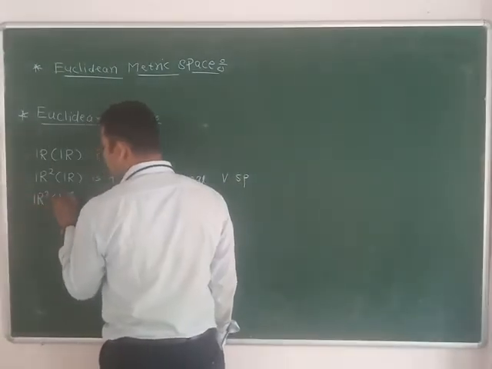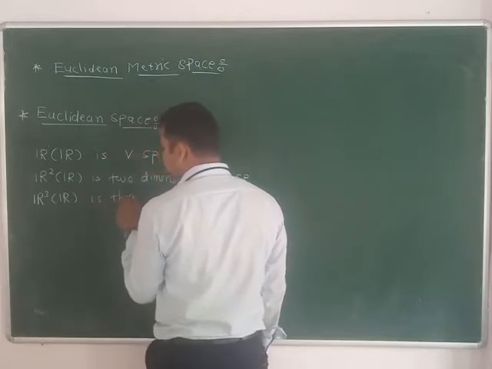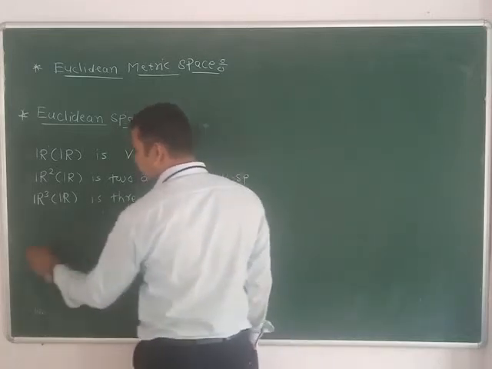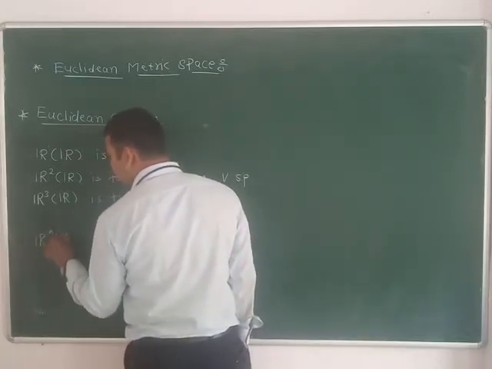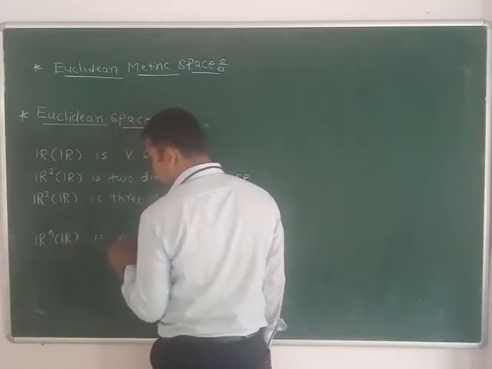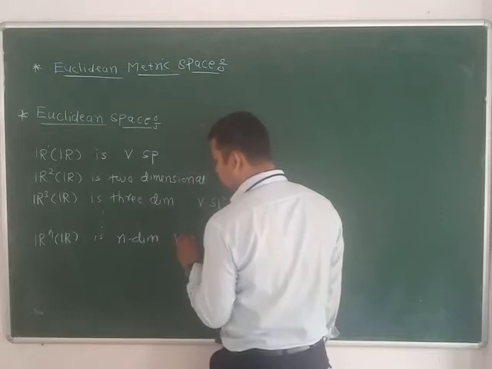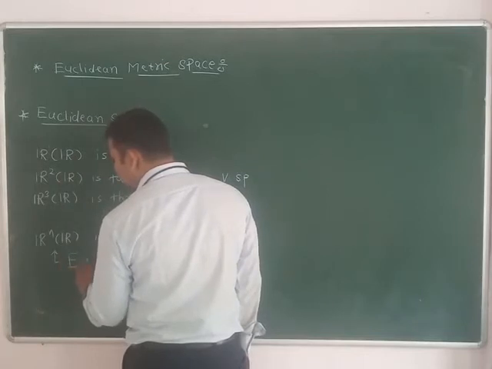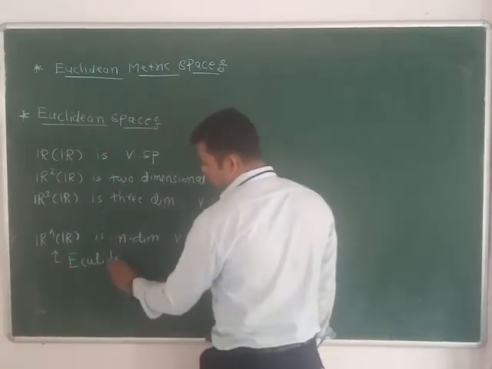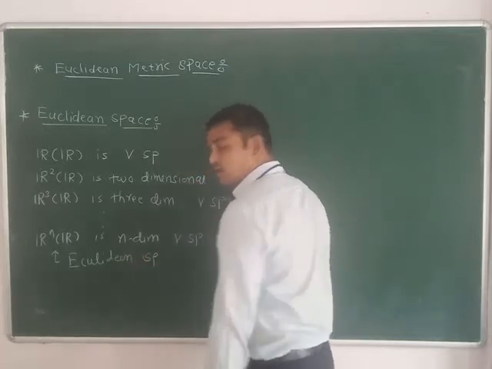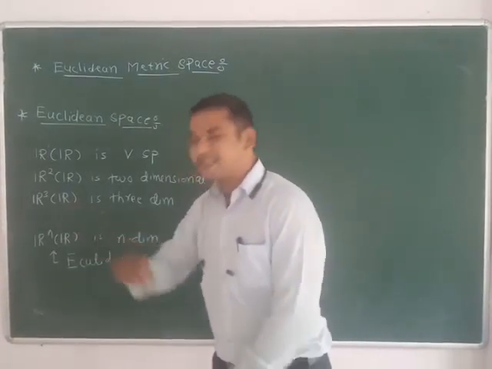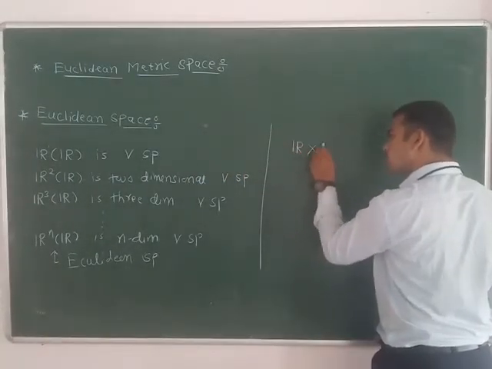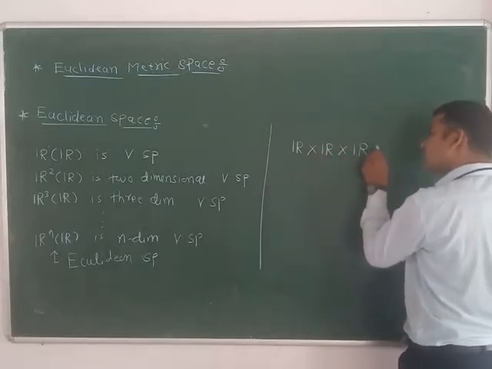Similarly, R3 over R is a three dimensional vector space. Similarly, one can define Rn over R as an n dimensional vector space, and this n dimensional vector space is called Euclidean space. Now what are the elements of Rn? Rn is nothing but R cross R and so on, the Cartesian product of real numbers.